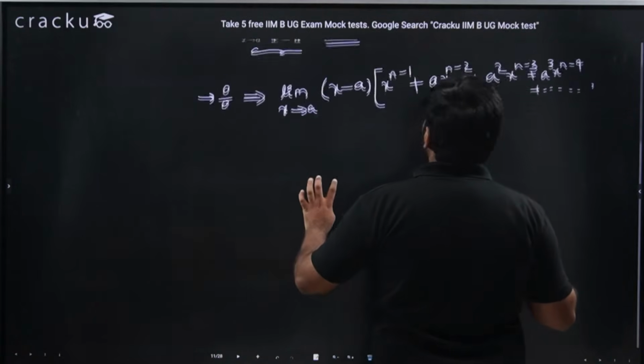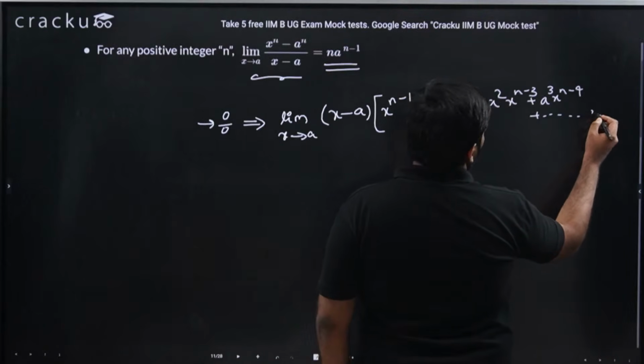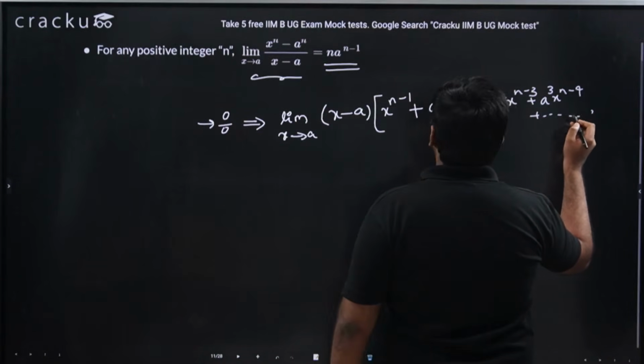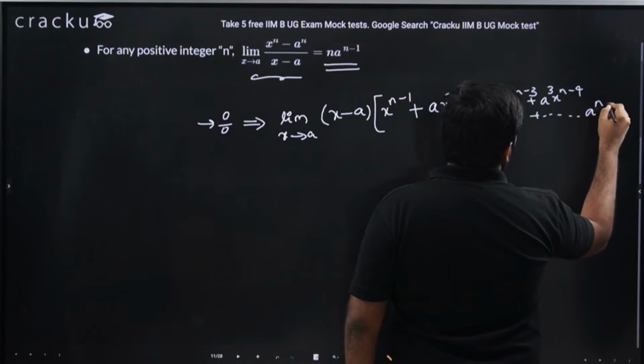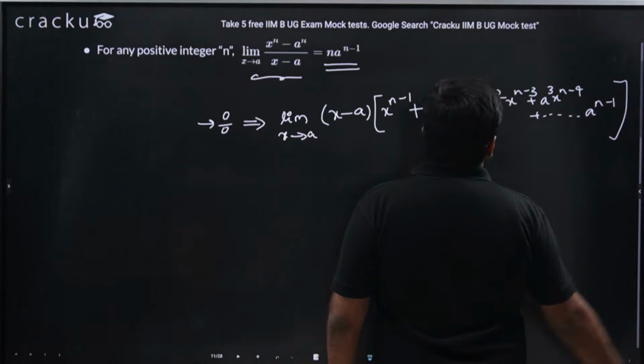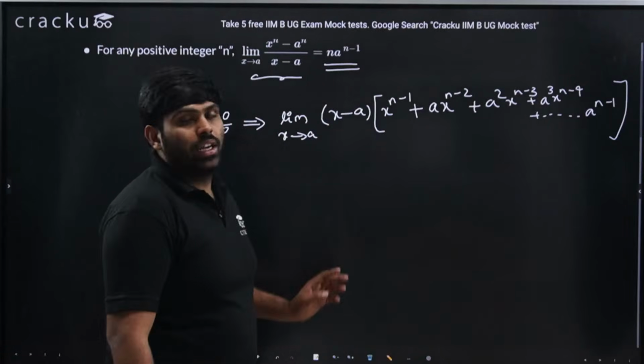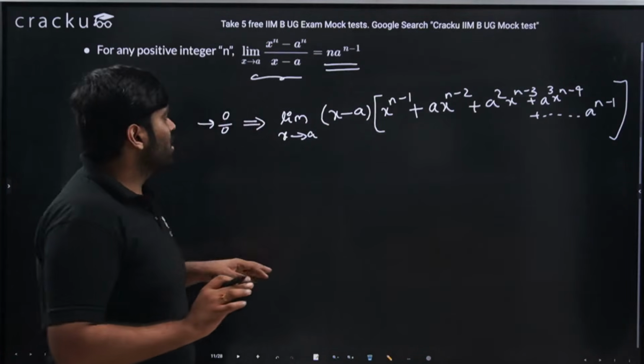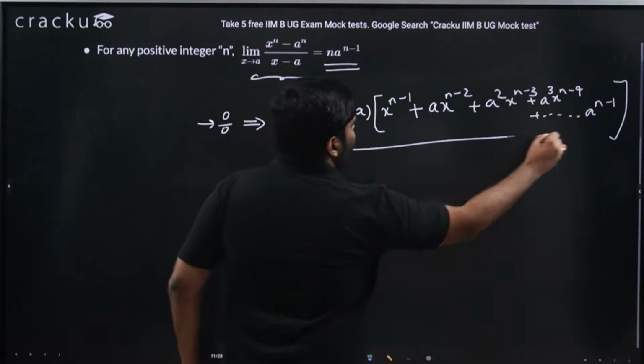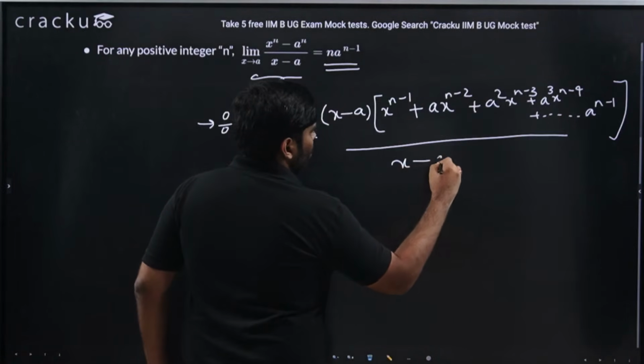Only two terms in the numerator is what we are interested in. So why did I write in this way? In order to cancel the 0 by 0 form, divided by x minus a is anyways given in the question.